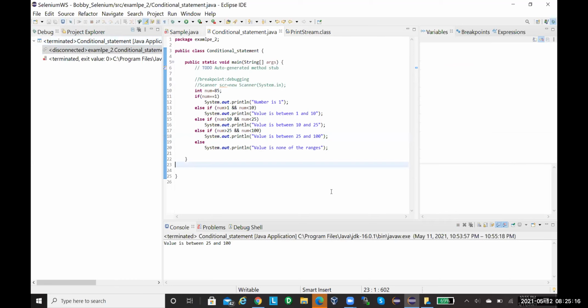If you don't want to debug, then you can terminate also. It depends on your need. If you don't want to continue debugging, you can terminate. If you want to continue the execution flow, you can use resume. If you want to go line by line, use step into, step over or return.